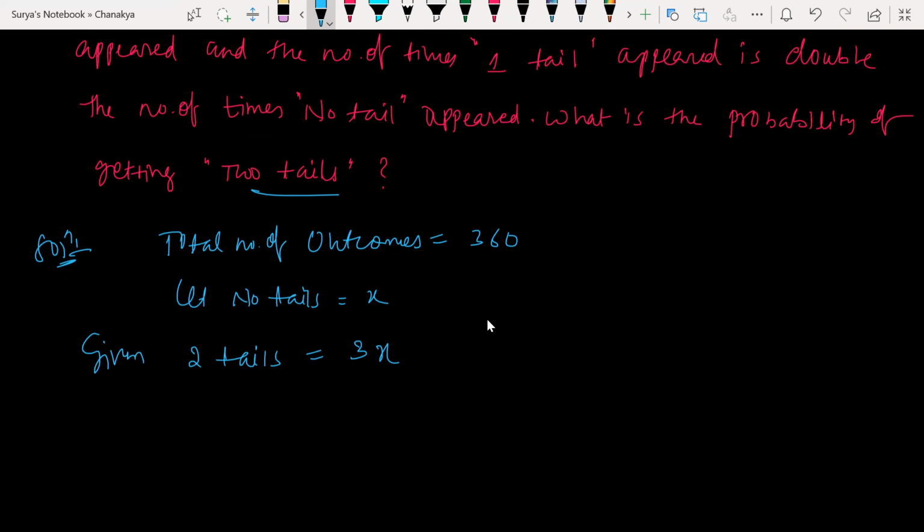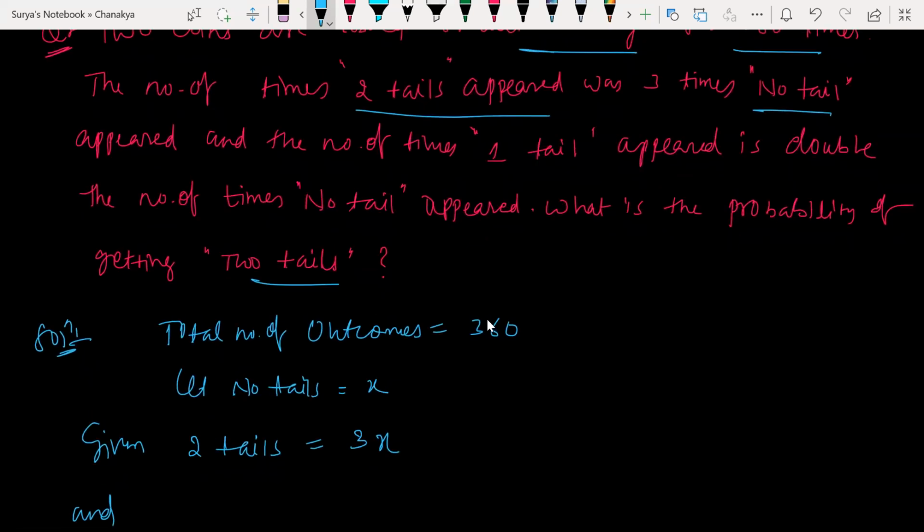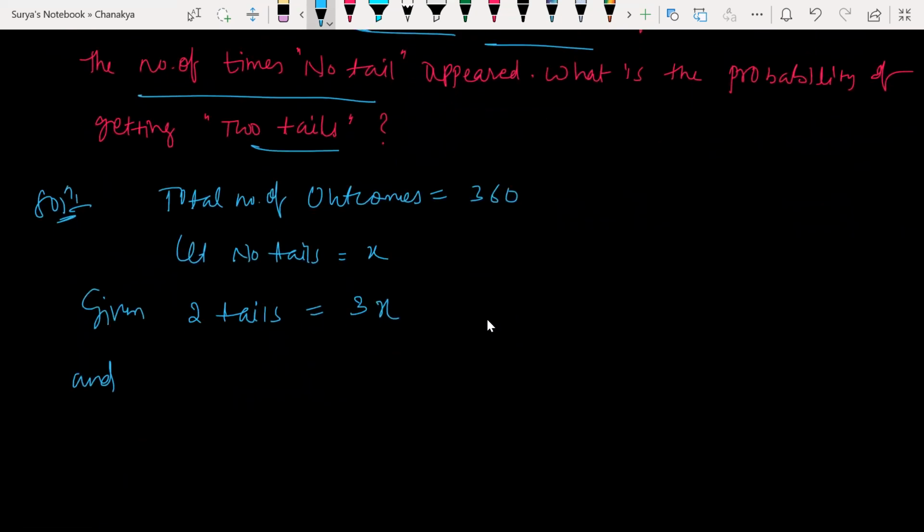And also given that 3 times no tail, and the number of times one tail appeared is double the number of times of no tail. Then here, instead of equating it to 360, if we equate it to 1, we'll directly get the answer, sir. One tail is equal to 2 times of no tails, double. This is what he has given.